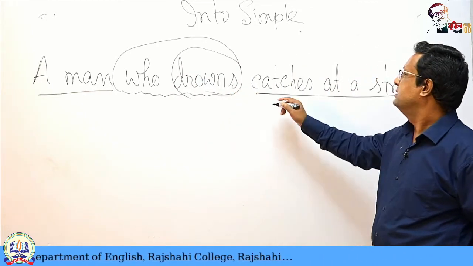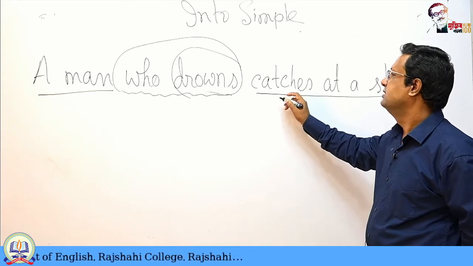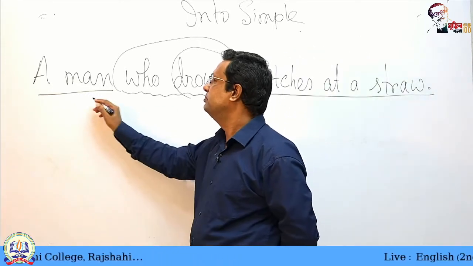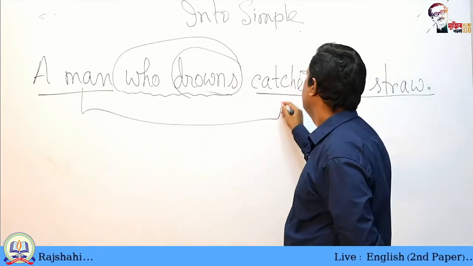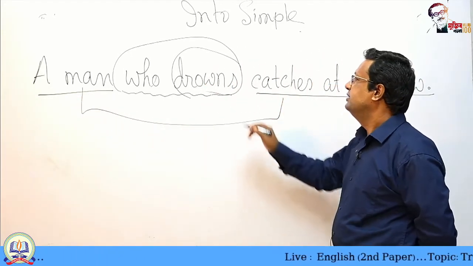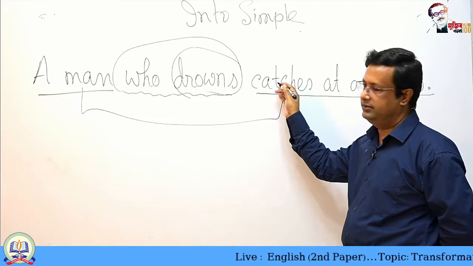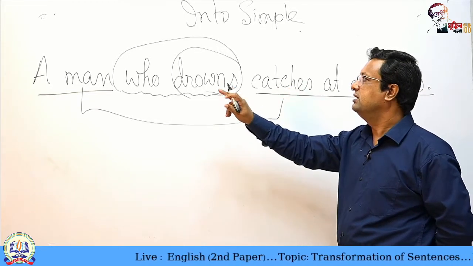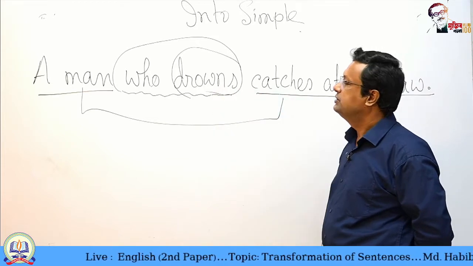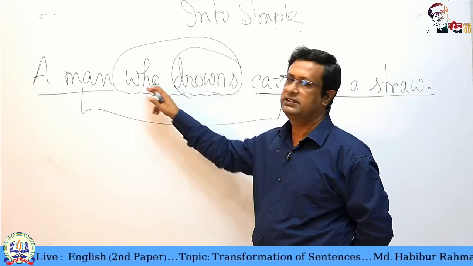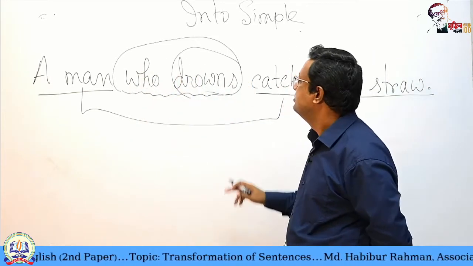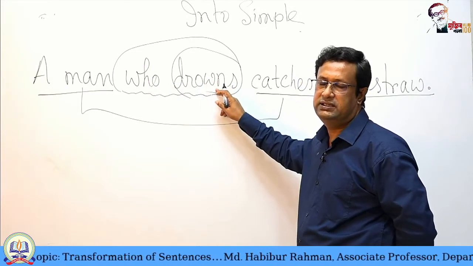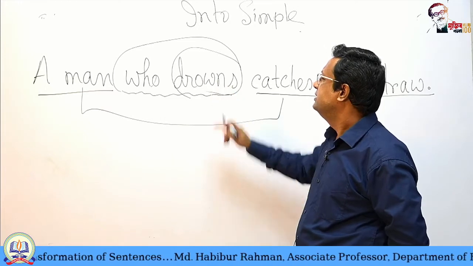We find the verb catches. Catches is actually applicable to man. A man catches, not drowns catches. So catches is related to man, not with drowns. So in this subordinate part, we have only the finite verb, not anything else with the verb.